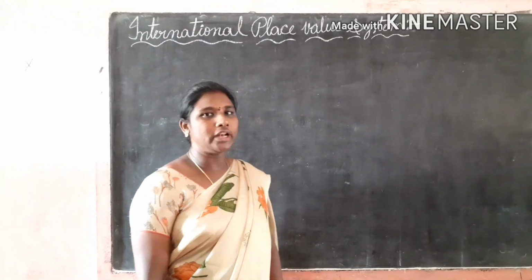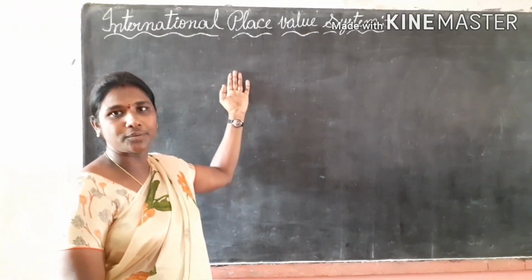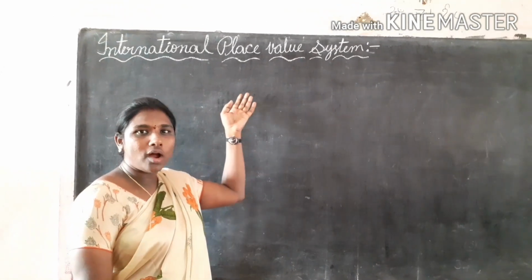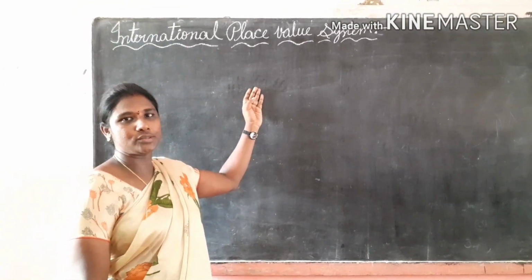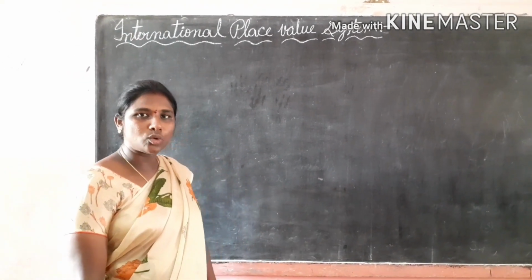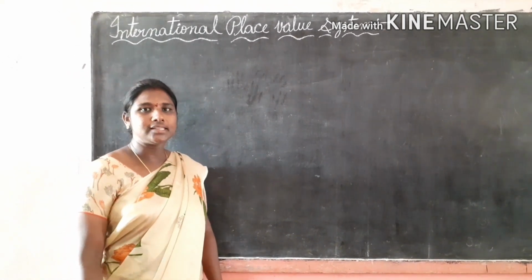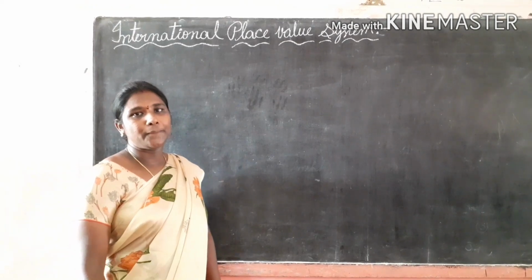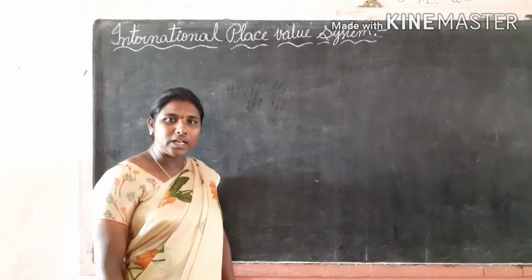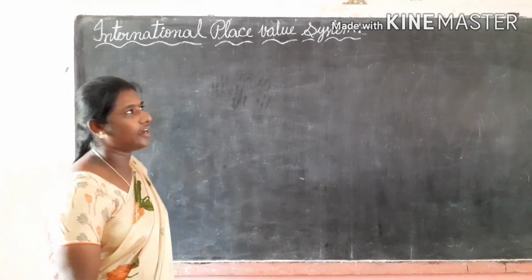Now we are going to learn about the international place value system. Before that, what are the places in the international place value system? Ones, tens, hundreds, thousands, 10,000s, 100,000s, million, 10 million, 100 million, billion, 10 billion, 100 billion.